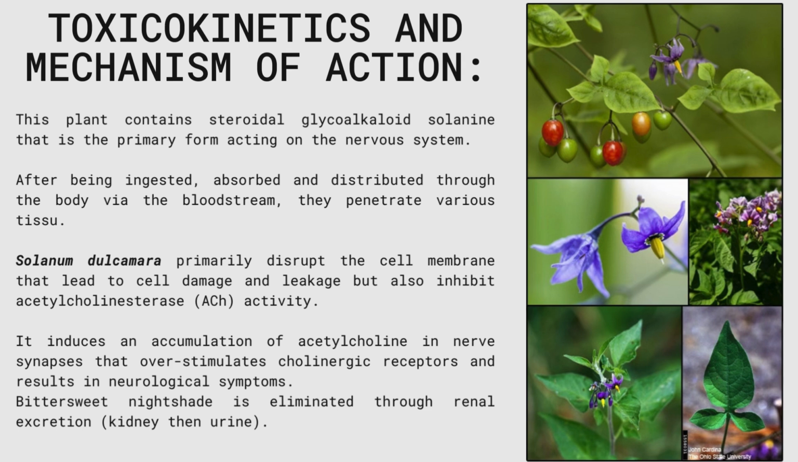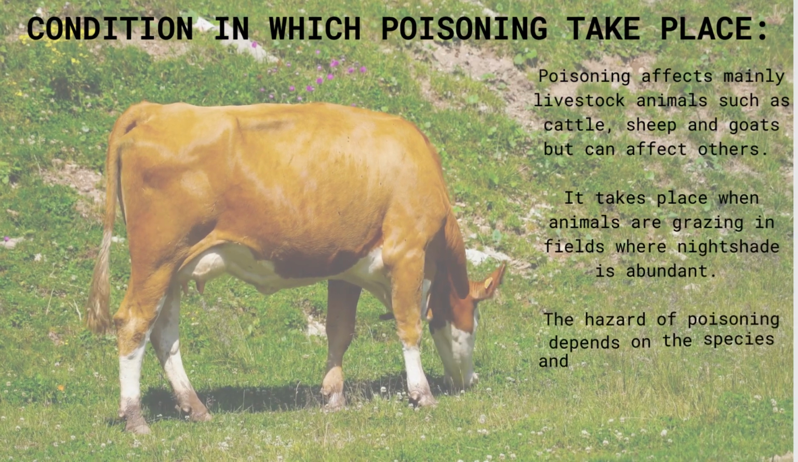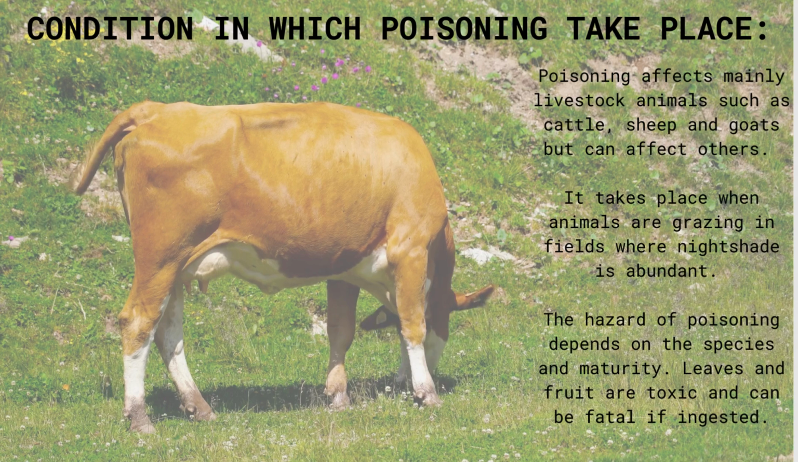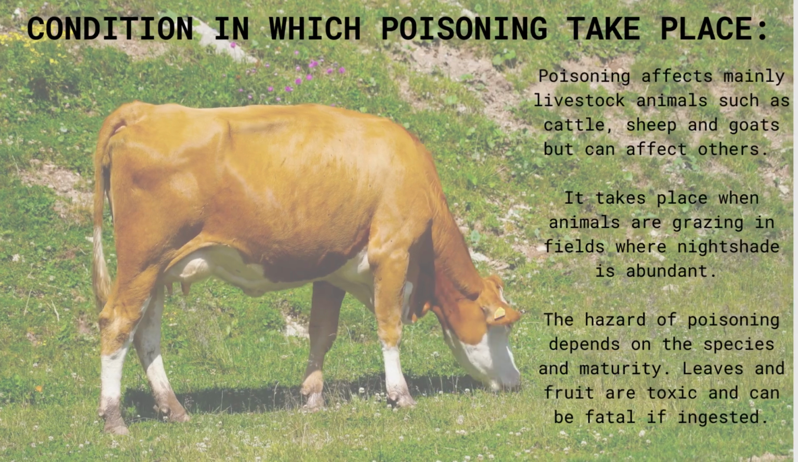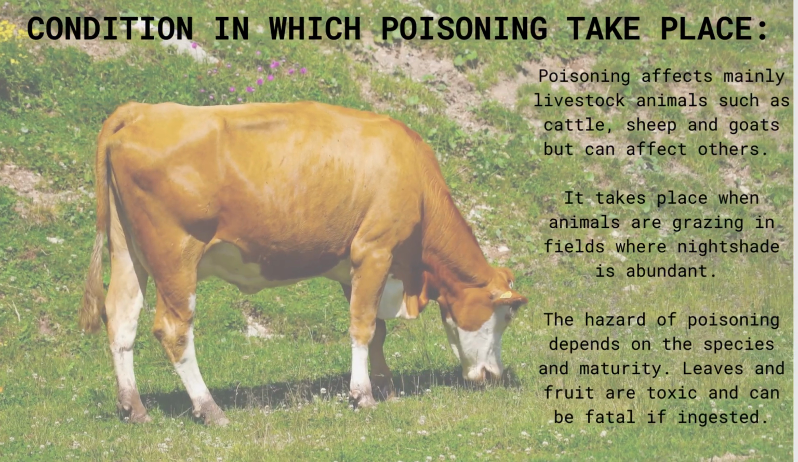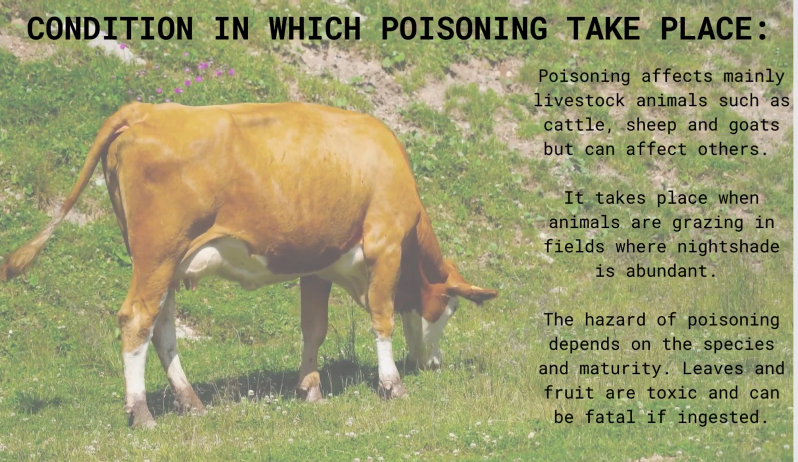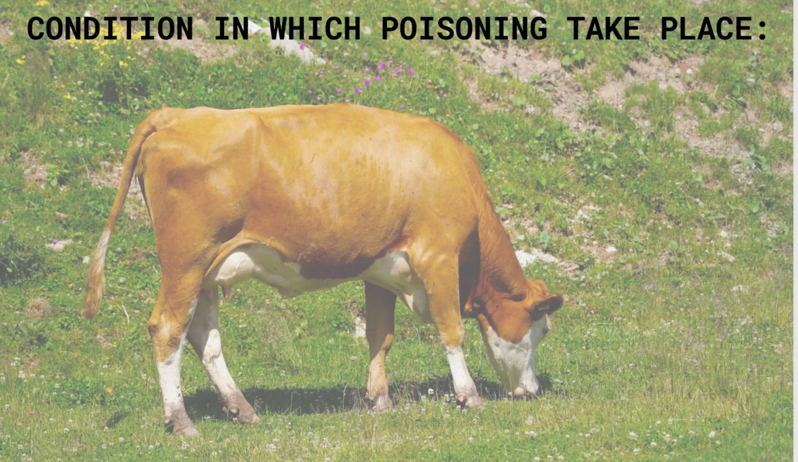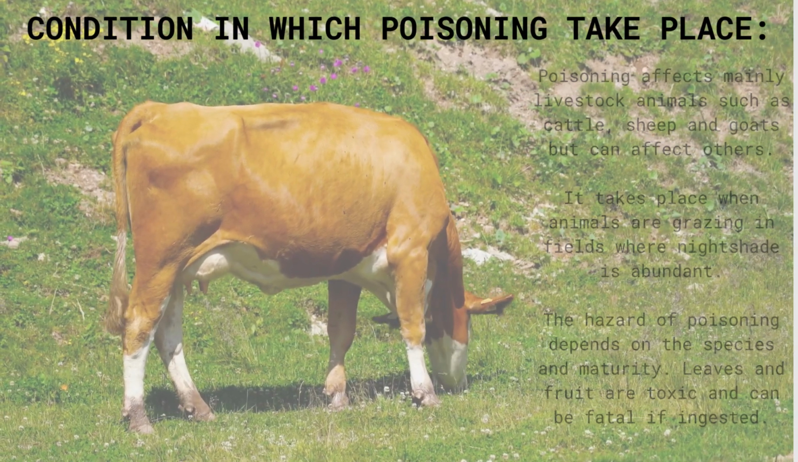So now we're going to see the conditions in which poisoning takes place. Poisoning affects mainly livestock animals such as cattle, sheep, and goats, but can affect others. It takes place when animals are grazing in fields where nightshade is abundant. The hazard of poisoning depends on the species and maturity. Leaves and fruit are toxic and can be fatal if ingested.